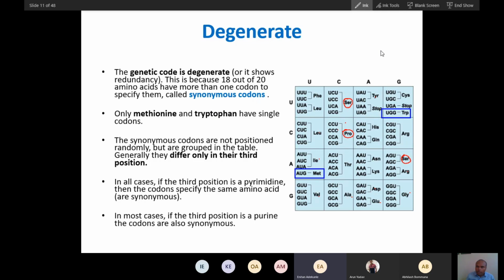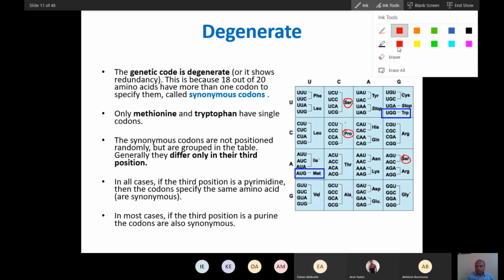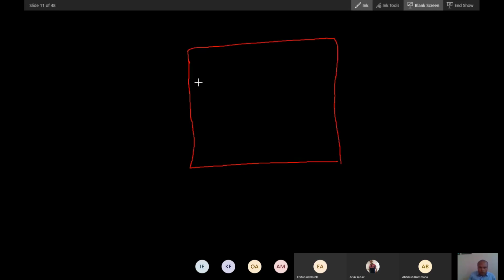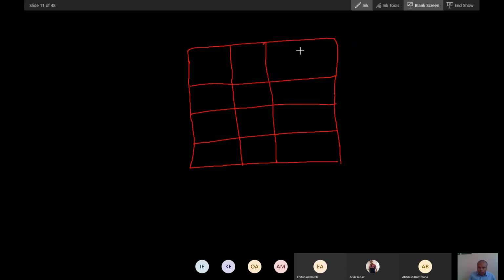This is called degenerate. Did you understand? Tell me. Yeah. Now, how do you make this codon table? You just draw this chart. Draw this box. Put 4 rows and 4 columns.